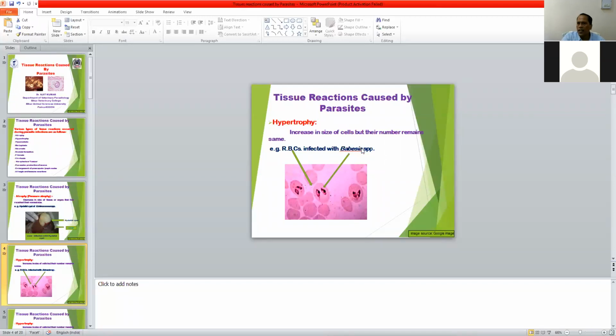Babesia is a hemoprotozoan parasite, meaning it is found inside the blood cells, inside the blood. It is found inside the RBC of the blood. So Babesia species infection results in increase in size of the RBC, and that is the hypertrophy type of reaction that occurs due to Babesia infection.